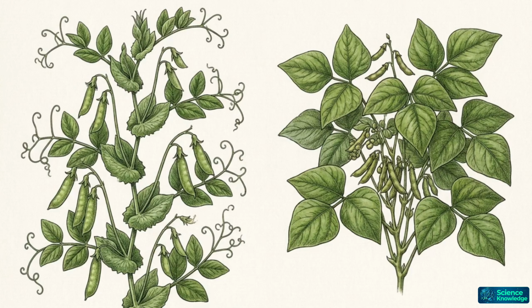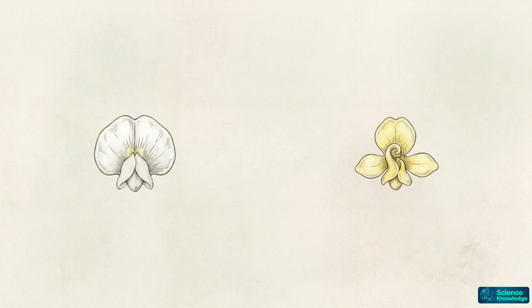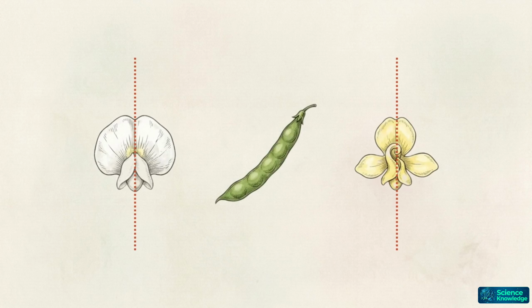Take peas and mung beans. Above ground, their vines and leaves appear mismatched and grow in different patterns. But look at this cross-section. The internal geometry mapping their reproductive parts is a match. They share the same bilateral symmetry in pod-forming structure.